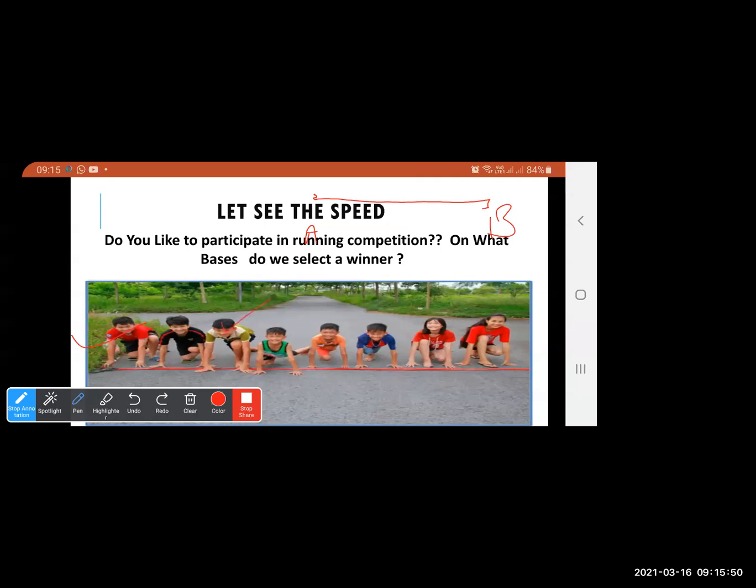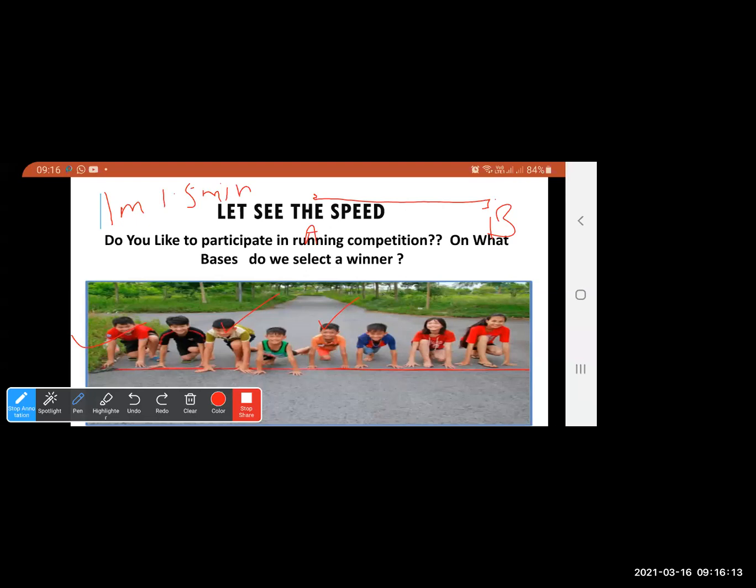Suppose this person takes 1 minute to reach point B, and suppose this person takes 1.5 minutes to reach point B.